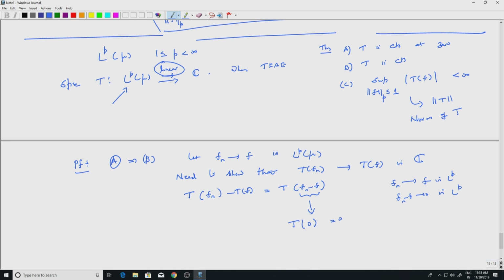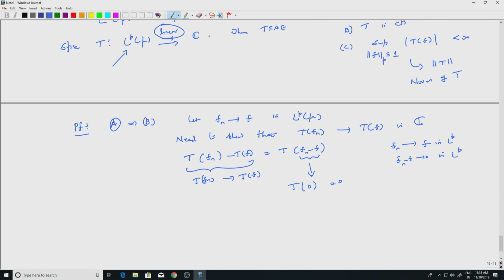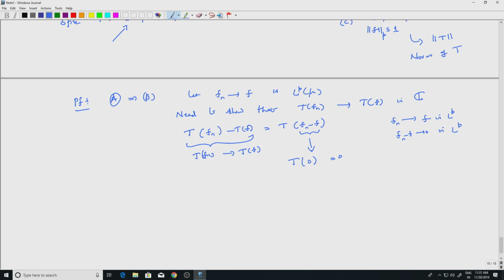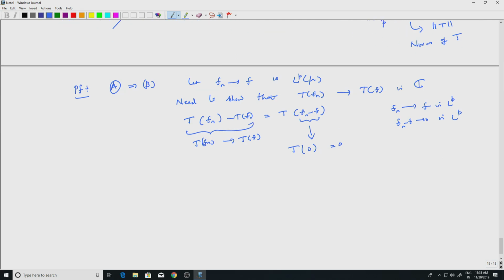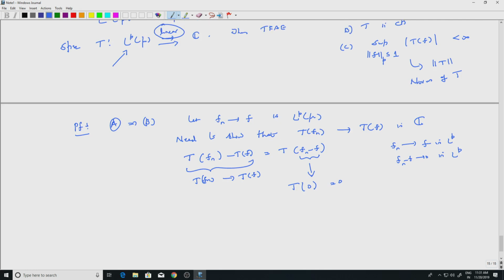That is the same as saying T fn converges to T f. This is not very surprising, because T is linear: continuity at 0 implies continuity at all points. In general, if you have a group homomorphism on a group with a topology, if it is continuous at the identity, it will be continuous at all points. Let us see how B implies C.